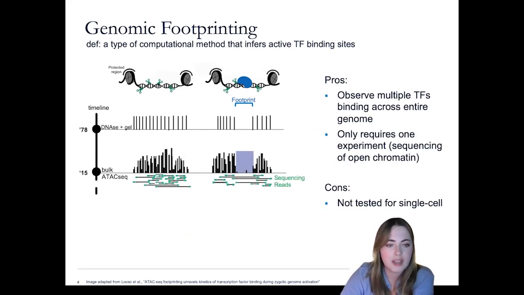In our modern sequencing era, we're actually sequencing those DNA reads and using the computer to search for very localized footprints. This is such a powerful method because with one experiment, you can observe multiple transcription factor binding across the entire genome. So it's one of the more high throughput options available.